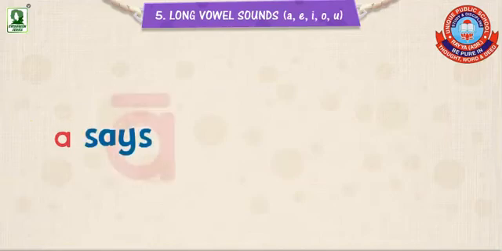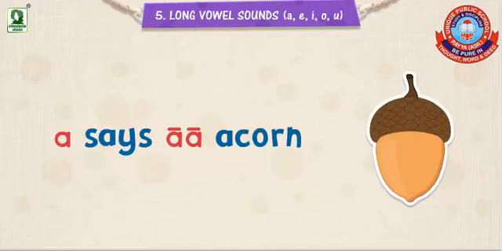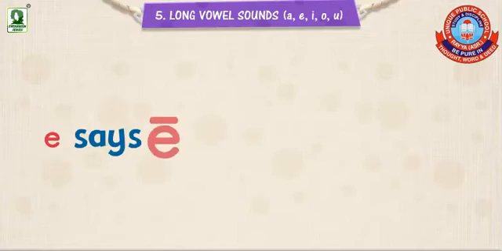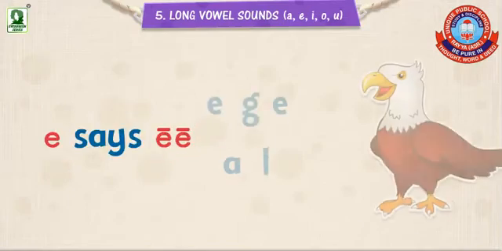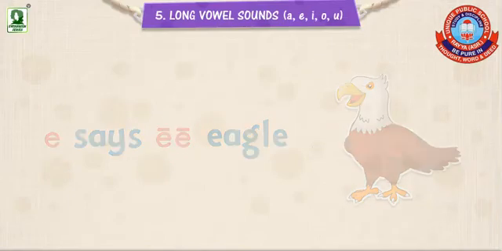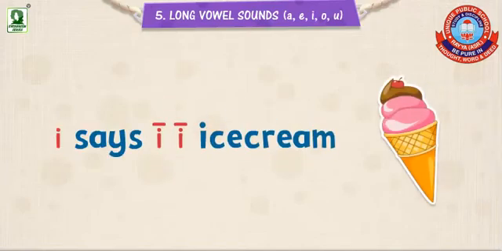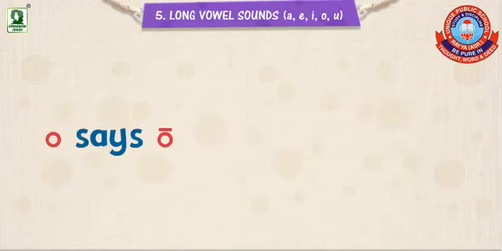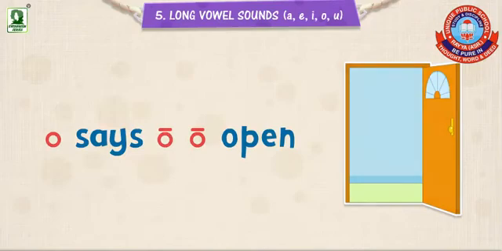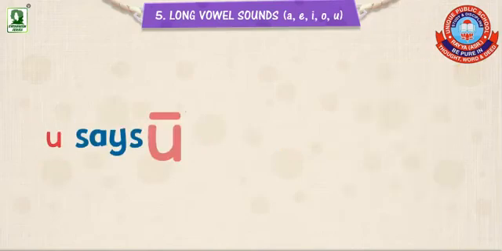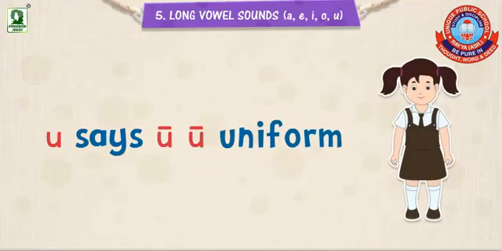A says acorn. E says eagle. I says ice cream. O says open. U says uniform.